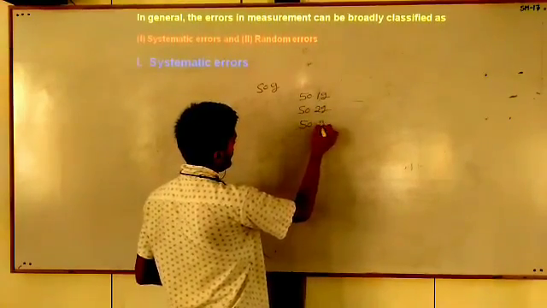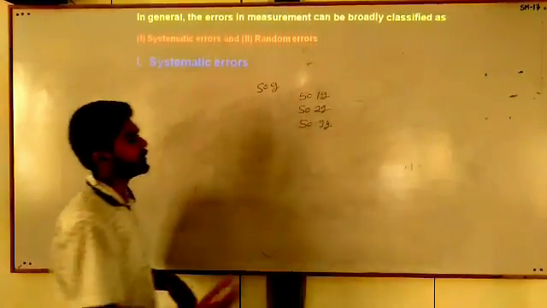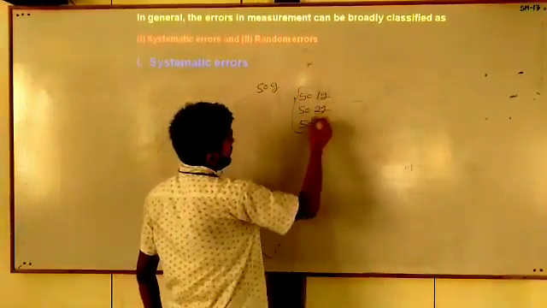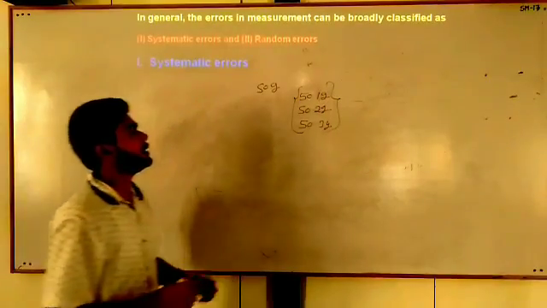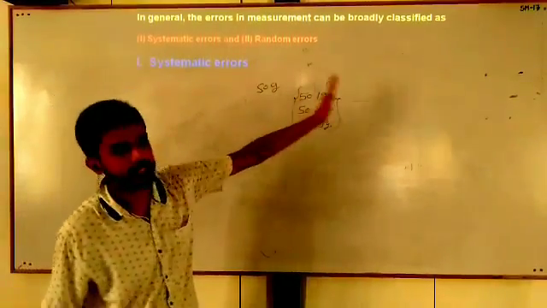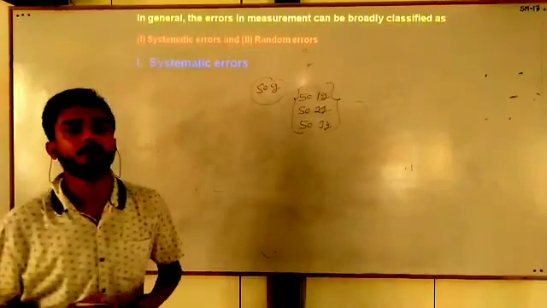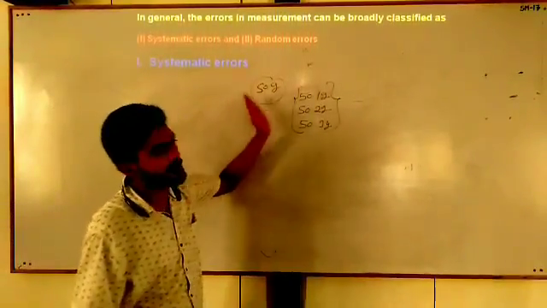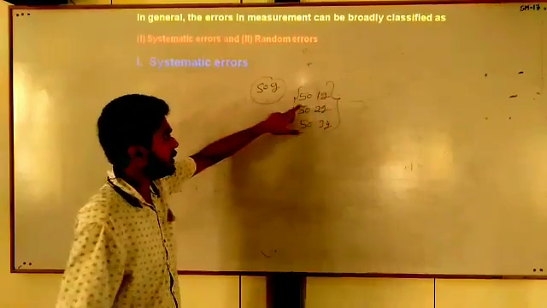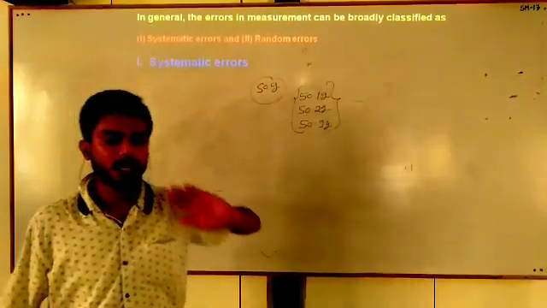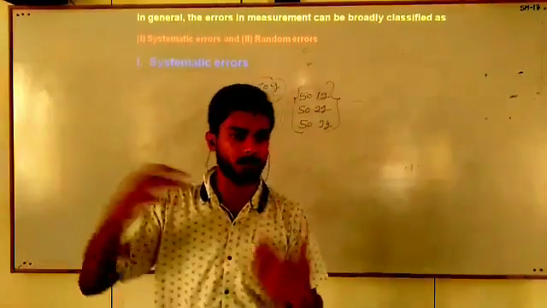Again, I observed 50.3 gram, and so on. Then we can see that this observation or this error is in the positive direction. The exact value of this bottle is 50 gram, but the error is occurring only in the positive direction. Such types of errors are either in the positive or in the negative.